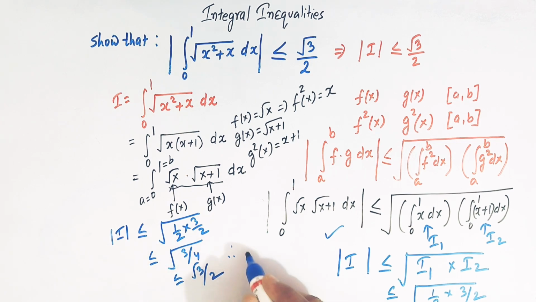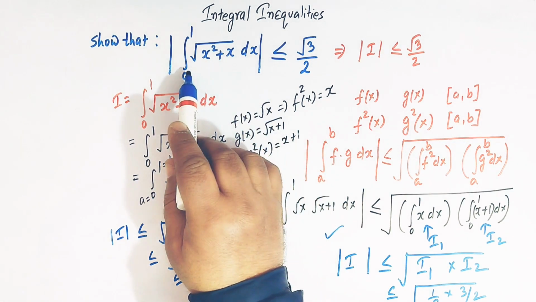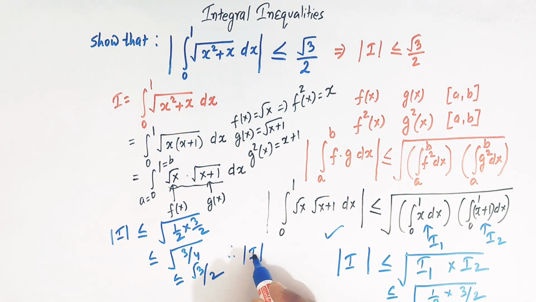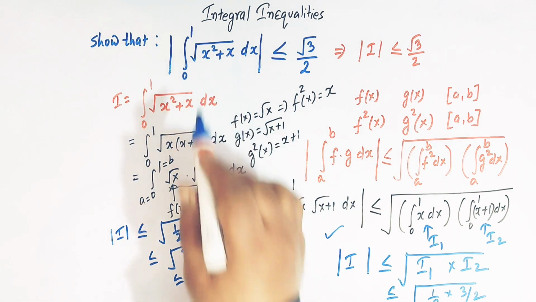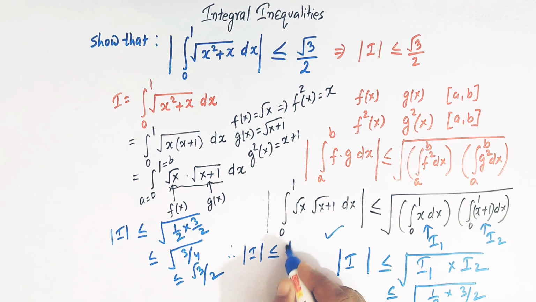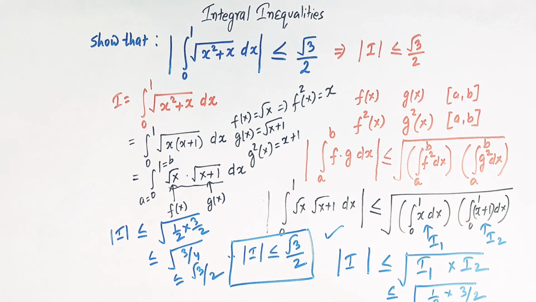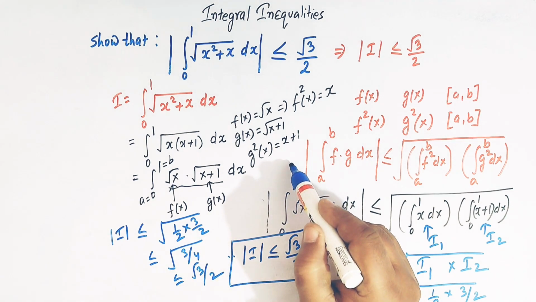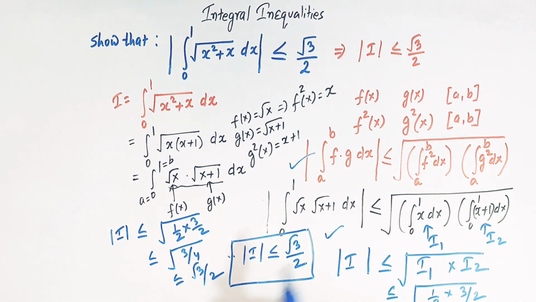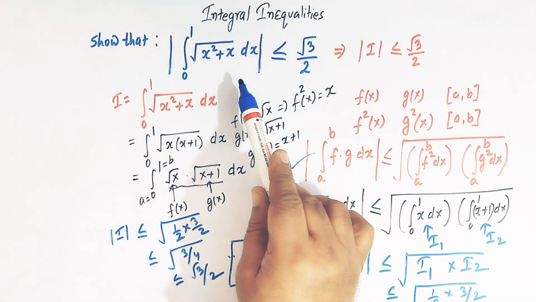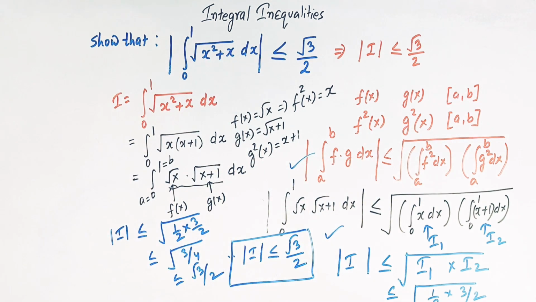So this is how we have obtained this inequality, that is the absolute value of the integral I is less than or equal to square root of 3 divided by 2, right? So viewers, this is how, by making use of this important integral inequality, we can solve these kinds of integral